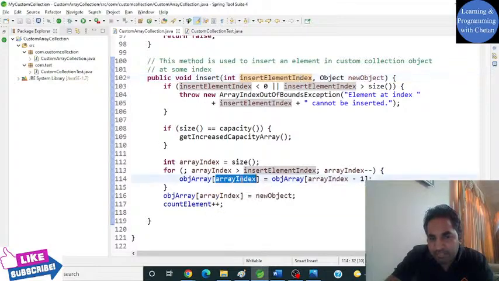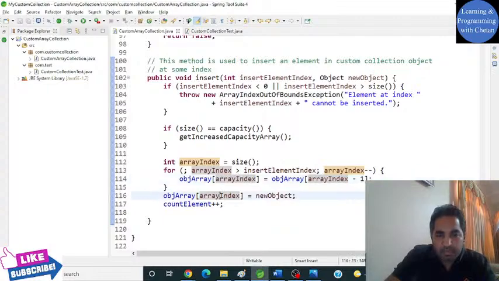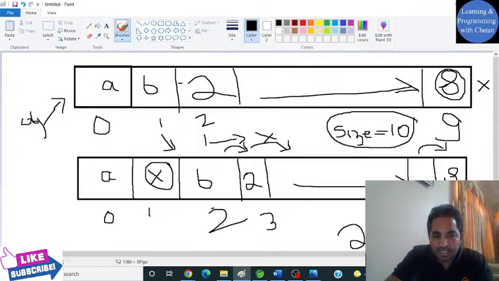How I am shifting it? Object array at ninth location is equal to object array at 8th location. Then again it will go, it will copy object array at 8 is equal to object array at 7, and so on. So one by one it will shift and it will copy the objects, and then our array index final value will be this one, that is 1.